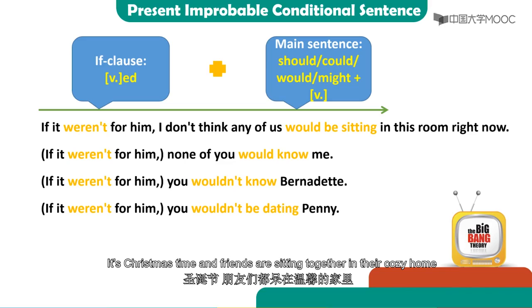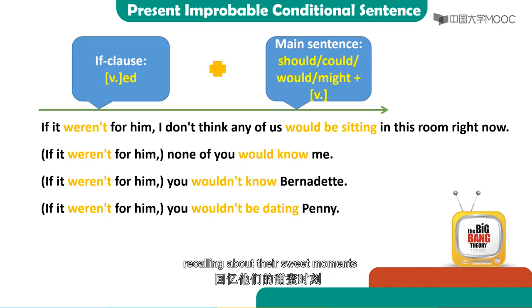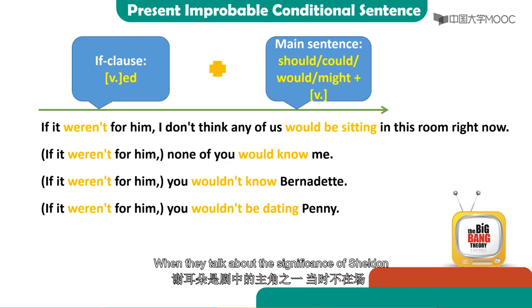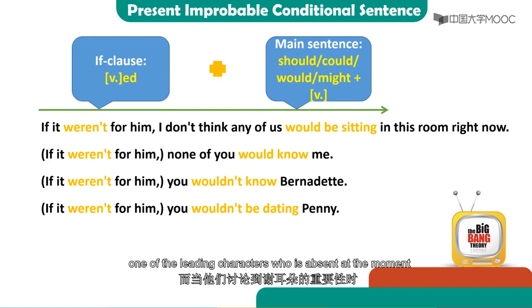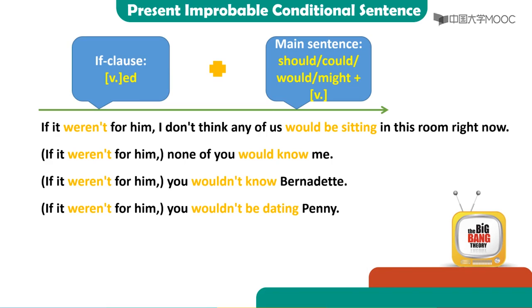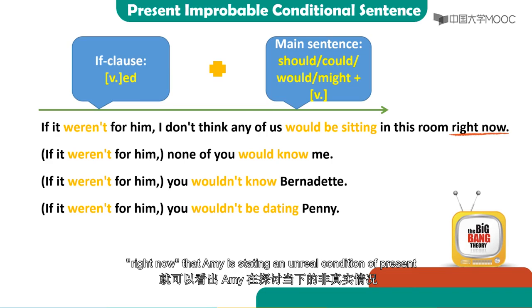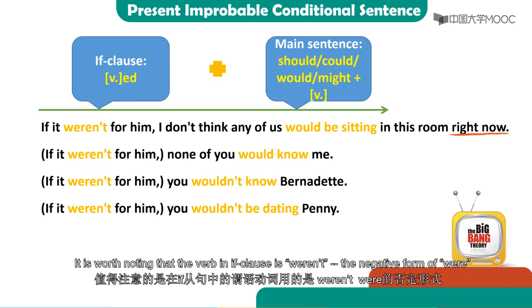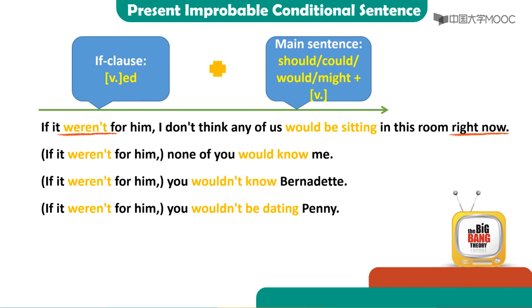It's Christmas time, and friends are sitting together in their cozy home, recalling their sweet moments. When they talk about the significance of Sheldon, one of the leading characters who is absent at the moment, a series of subjunctive mood sentences are used. We can see from the adverbial of time, right now, that Amy is stating an unreal condition of the present. It is worth noting that the verb in if clause is weren't, the negative form of were.